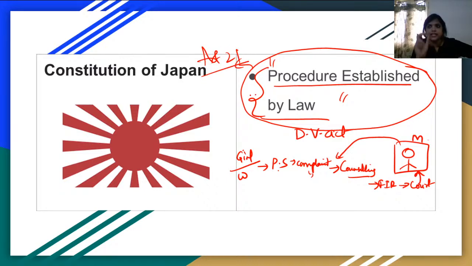Procedure established by law means the process that is set up according to the law. Again, I repeat: procedure established by law means the process that is set up according to the law, and you are supposed to respect that process. You are not supposed to break that process. Whatever you do, you have to do within that system, within that process, or you can call it that framework. And this feature we have borrowed from the Constitution of Japan.